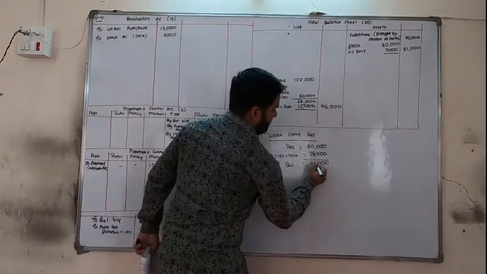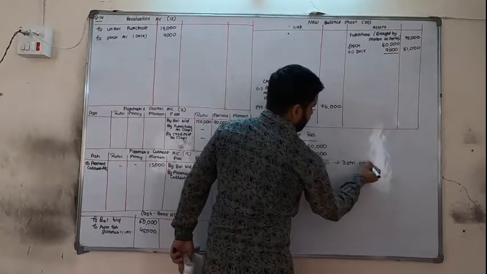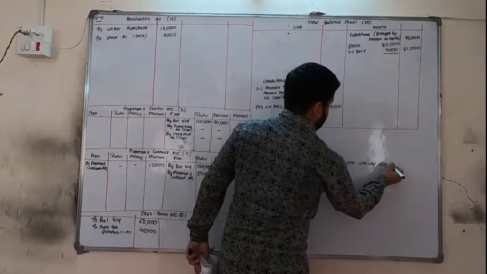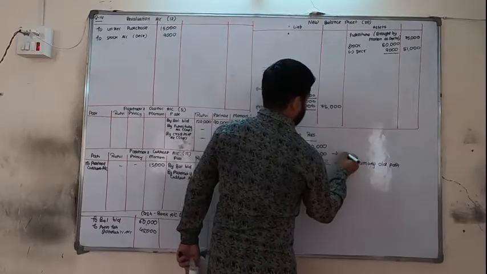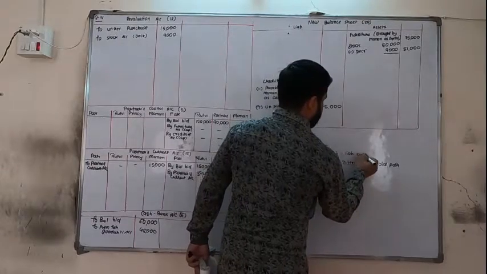Now this 32,000 we distribute among all partners, and this should be shown on the liability side.